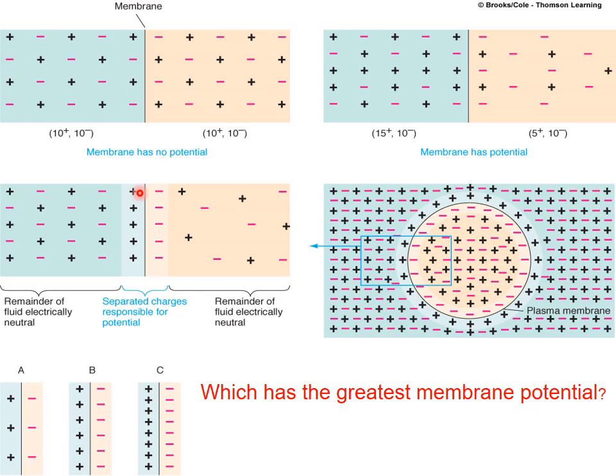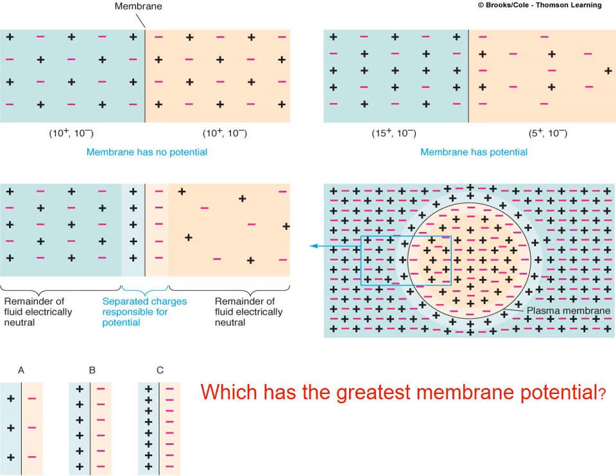Here, since the positive ions moved to the other side, there are only 5 positive charges and the 10 negative charges, which didn't move. Only the positive charges have moved. So is there now a difference in the relative number of positive charges across the membrane? Yes, there is a difference.